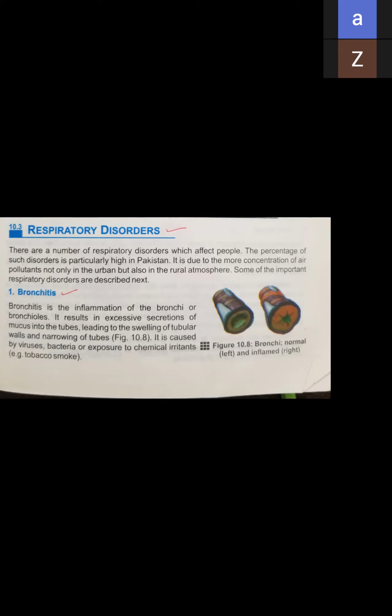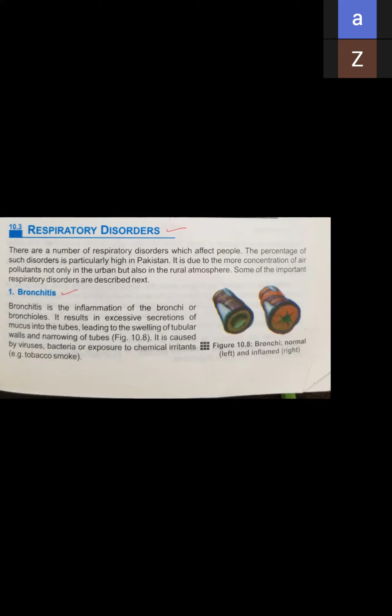It is caused by virus, bacteria, or exposure to chemical irritants, for example tobacco smoke. So it has many reasons: it can be viral, it can be bacterial, and it can be produced by chemical irritants like tobacco smoke.